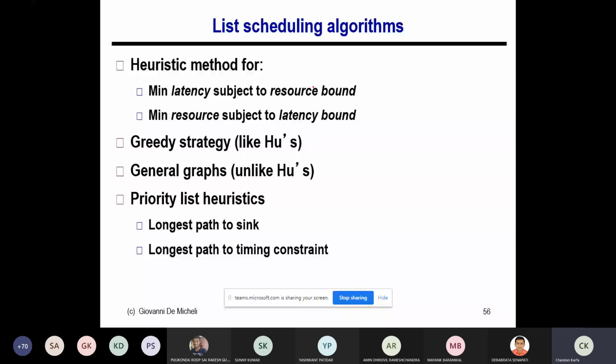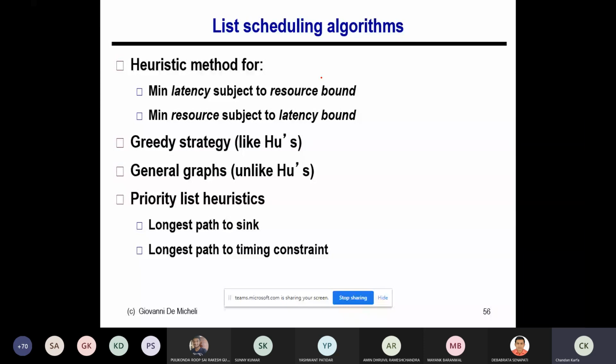That's why we usually go for heuristic algorithms. What is a heuristic algorithm? It goes by some logic through which you work, but it is a polynomial time algorithm. And we'll see today that if you try to solve this minimize latency under resource constraint problem, that means MLRC, we can get the idea from Hughes algorithm.